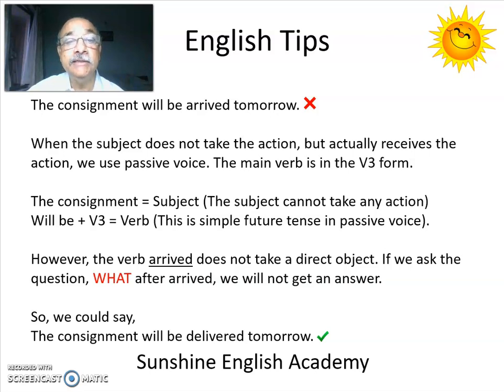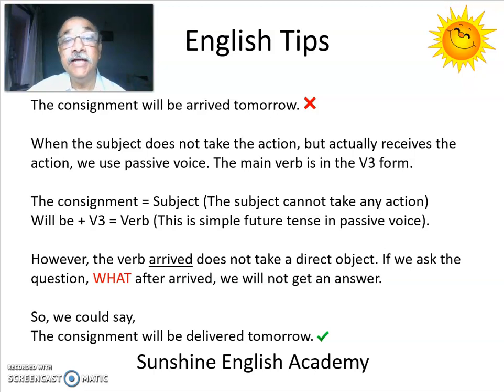So, in our example, the consignment will be arrived what? There is no answer to the question what. So, the verb here does not have any object. And when there is no object, we cannot use passive voice.